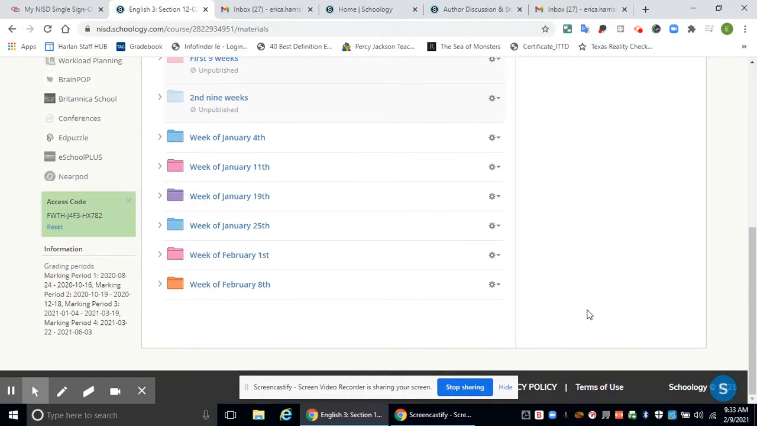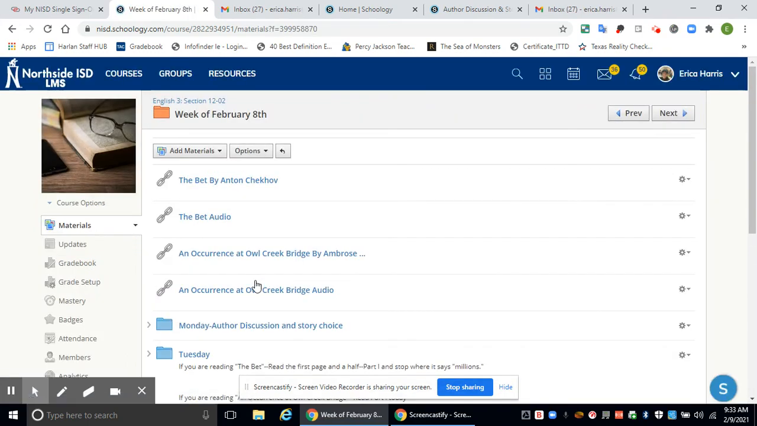So guys, just wanted to show you a couple options on how you read. I wanted to show you how to access your textbook. I'll do that in just a second. But first, you have the stories here. So The Bet is a PDF, and you have the audio if you want to listen. There's An Occurrence at Owl Creek Bridge, and then there's the audio.